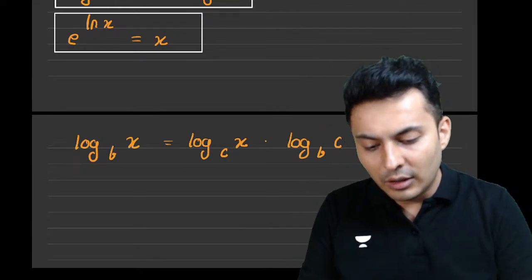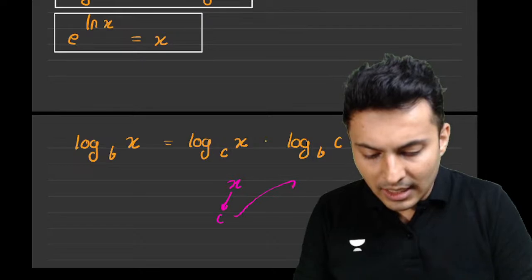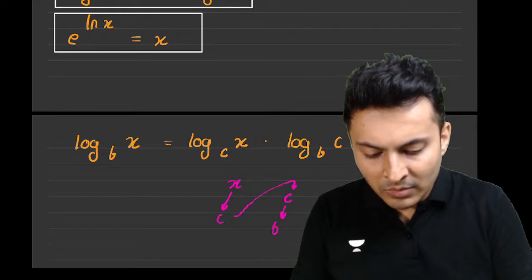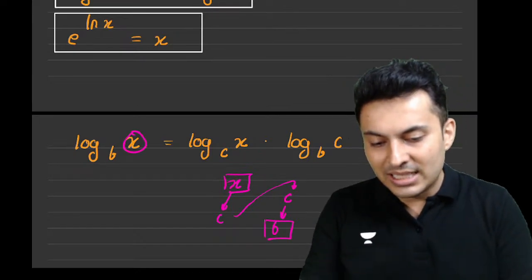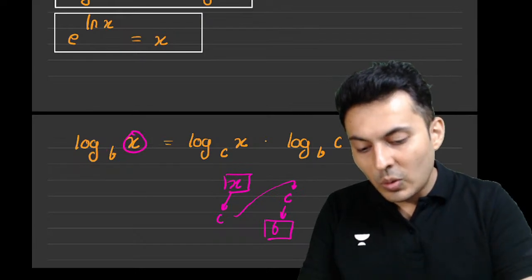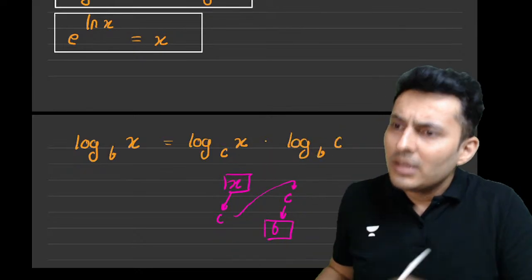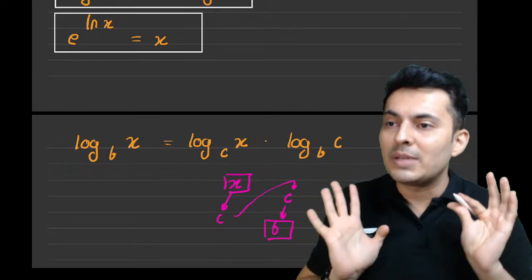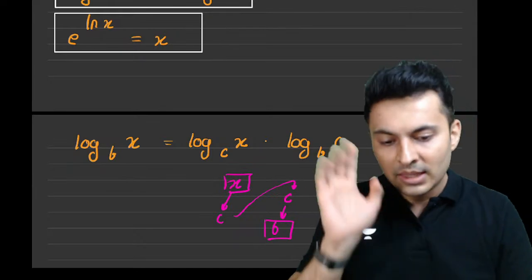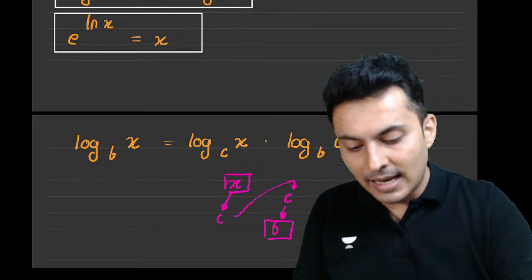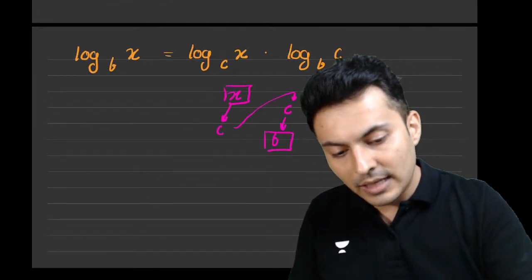It follows a chain rule. Notice it starts with x, goes to c, and then again starts with c and then ends at b. This was the starting number, this was the ending number. So x was start, b was the end. So look at it. Log of x to the base b is log of x to the base some another c into log of that c to the base b. That ordering is very, very important. Is that clear? So this is a very important formula. Let me just highlight this as well for you.